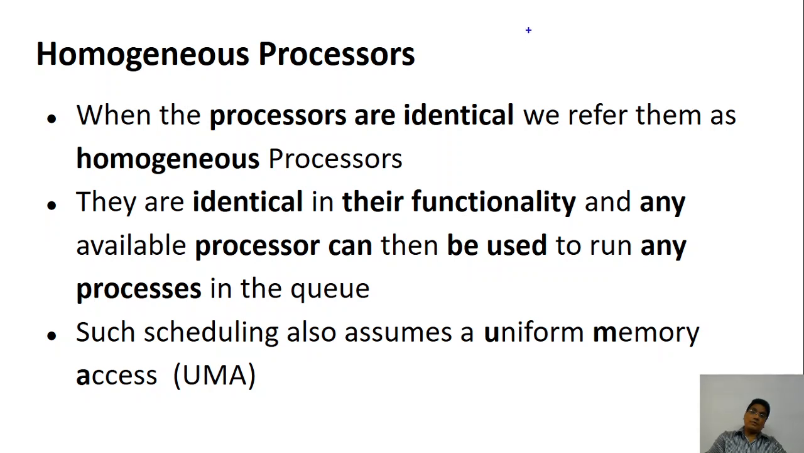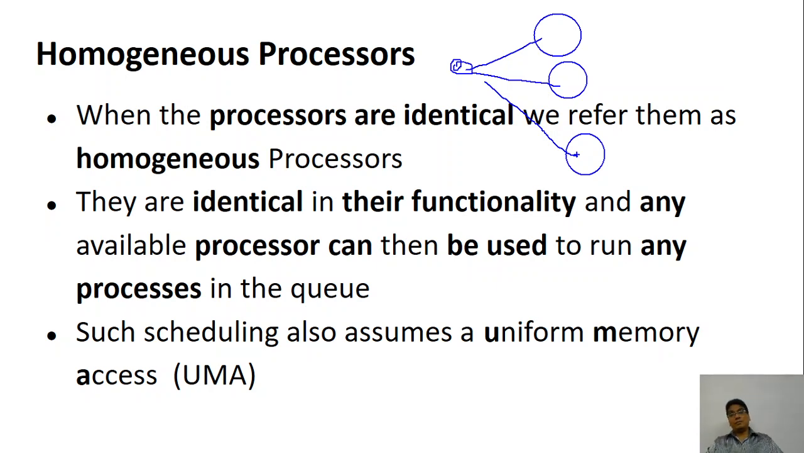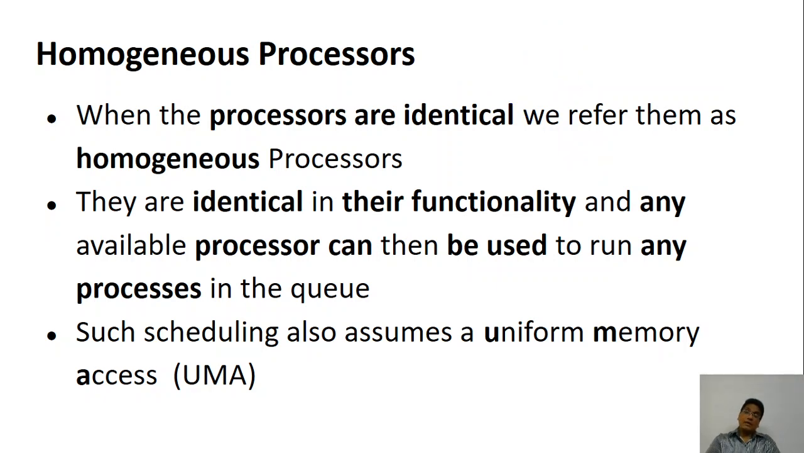Suppose you have many processors, so this is Intel i3, this is Intel i3, this is Intel i3, just to give you an example. A given process can be given to this one or this one or this one. It doesn't make any difference, because at the end it is the same processor doing the processing. Now the next one is that the memory is also uniformly distributed. So this kind of scheduling is called uniform memory access, where all the memory can be uniformly accessed.